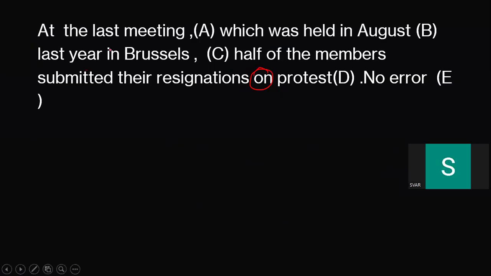At the last meeting, which was held in August in Brussels, so Brussels is the place where the meeting was held. Half of the members submitted their resignations in protest, not on protest, as we said during the protest.